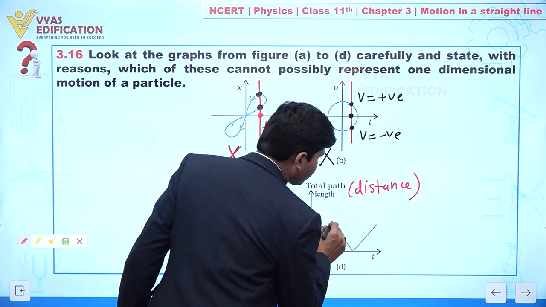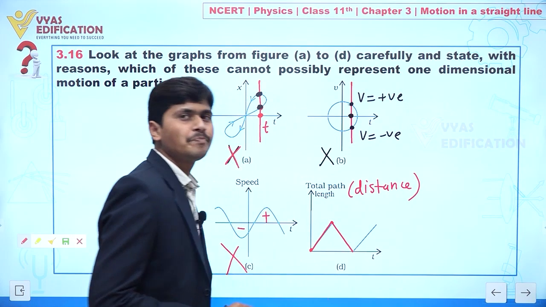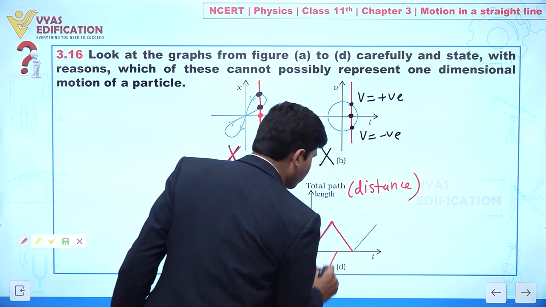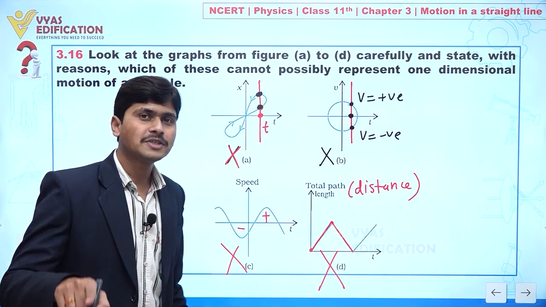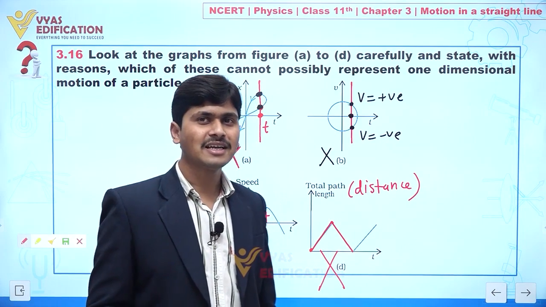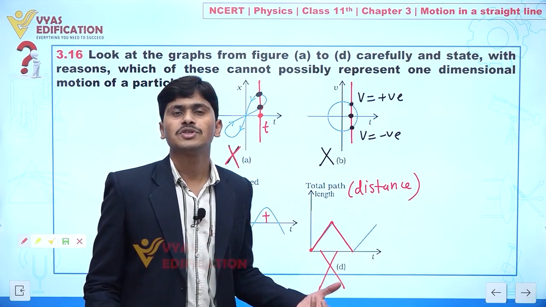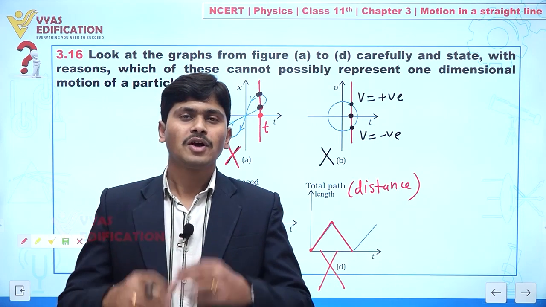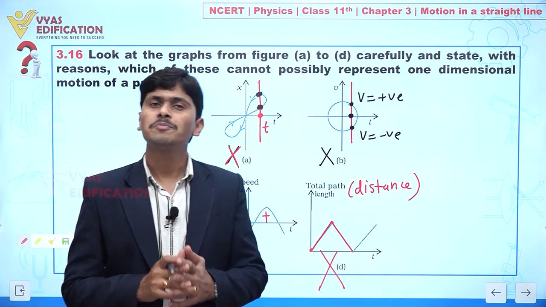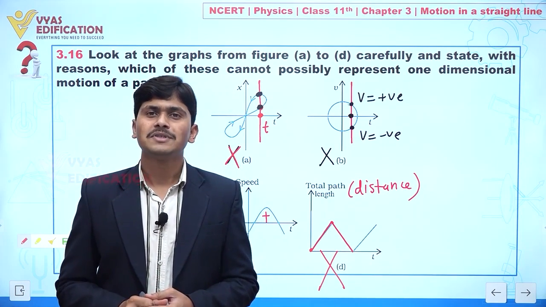Yes, that is correct. But here we can say with time distance is decreasing, so this is also not possible. Yes, if this graph represents displacement, it may be possible. Clear? But for the distance this is not possible. So we can say A, B, C, D all are not possible with reference to one dimensional motion.